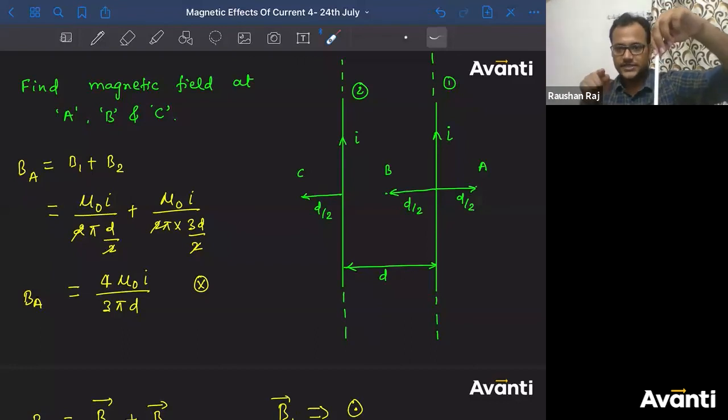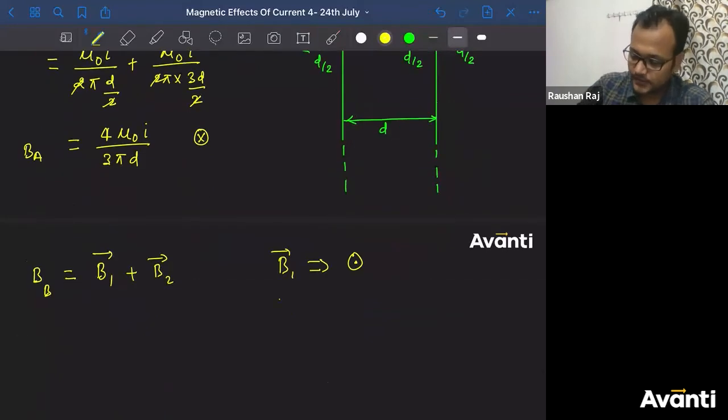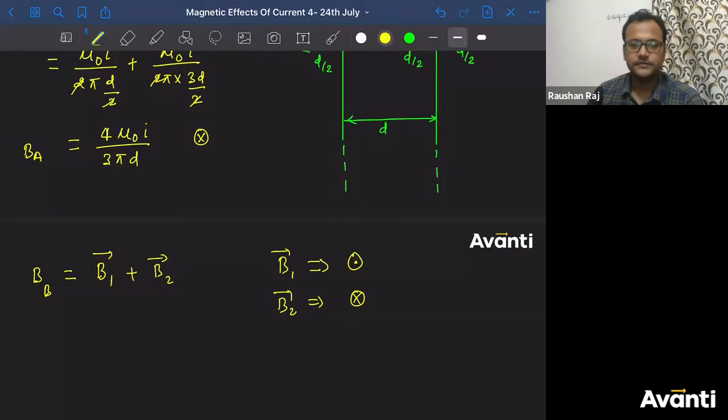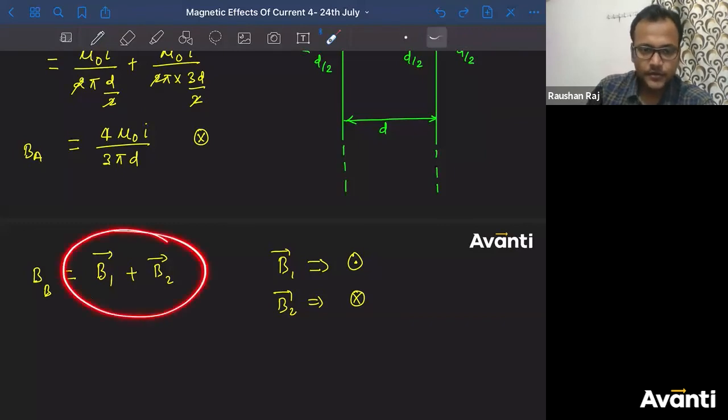So the tangent will be what? Going away from the observer. I am the observer, going away from the observer. Away from the observer means into the plane. So what is the B2 direction? Into the plane. Okay? Now both of them are in what? Opposite direction.